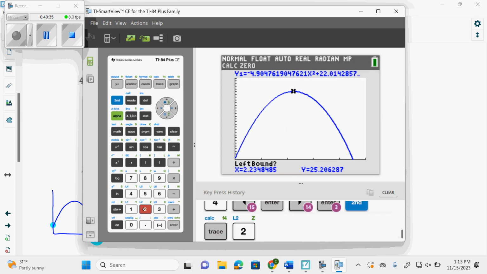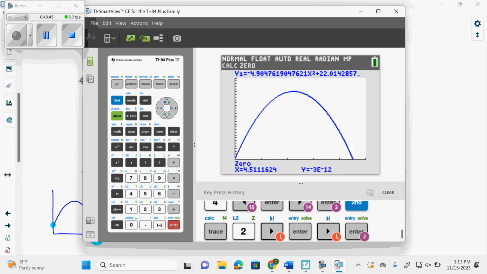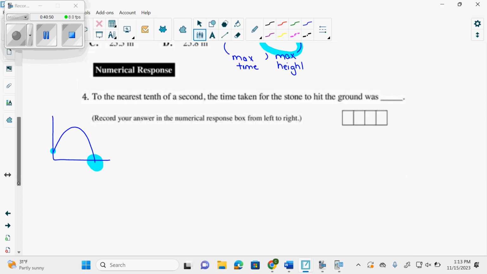Number 2. I don't know, it just needed to be revamped. And then left bound, enter. On the right side of it, enter, enter. And I get 4.511, and so on. And it wants it to the nearest tenth of a second. So what is it? Oh my gosh. 4.5. I'm struggling. 4.5.